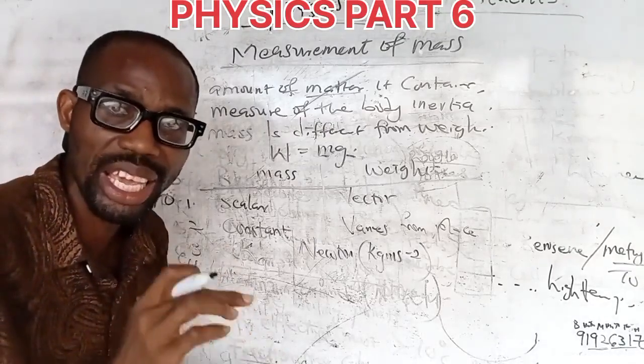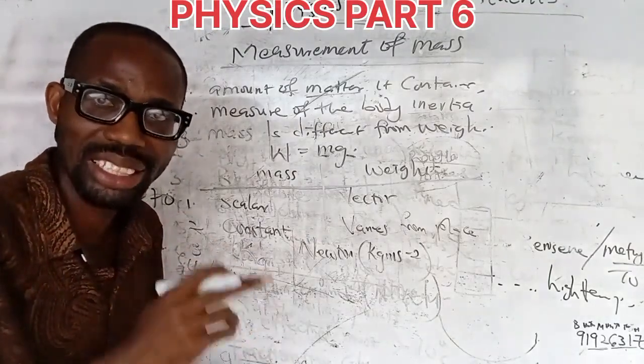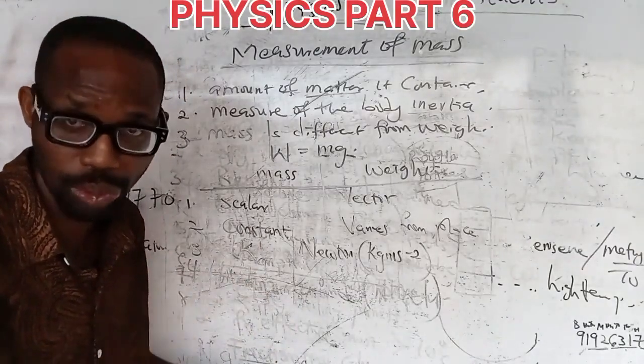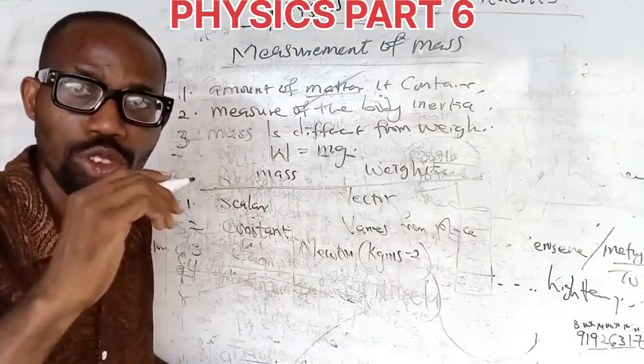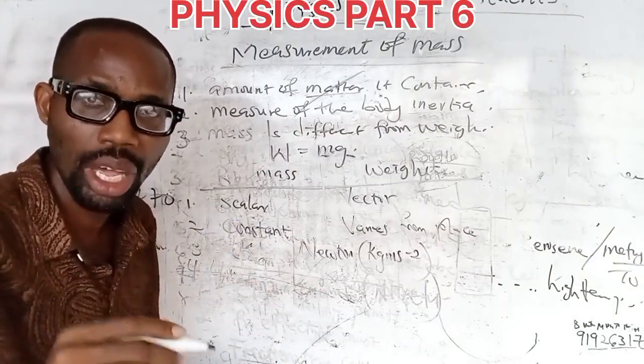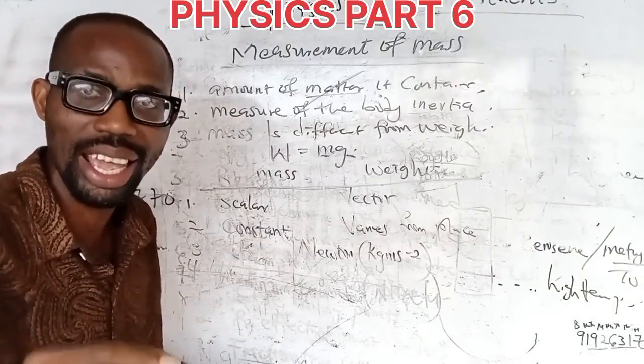Beam is BEAM, lever is LEVER, balance is BALANCE, and top pan scale is TOPPAN SCALE.